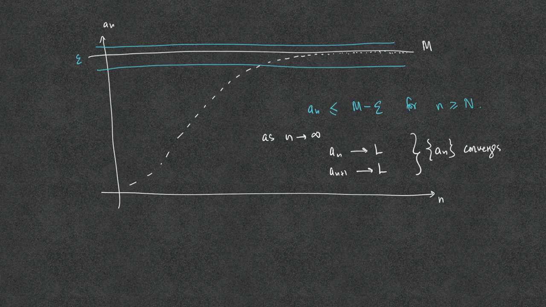The theorem is very powerful because even though it doesn't tell us how to find the limit L, it says that if the sequence is increasing and it is bounded above, then the limit exists. Once we know that the limit exists, using the fact that the limit is unique, we will be able to figure out the limit. Thus, even though we don't know what the limit is, we know that the sequence is convergent.